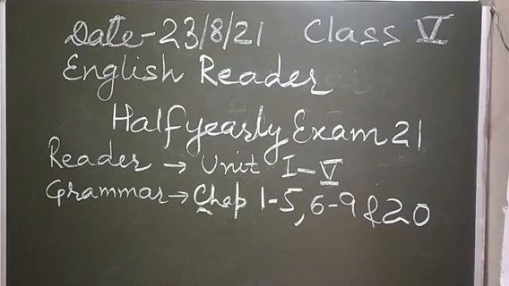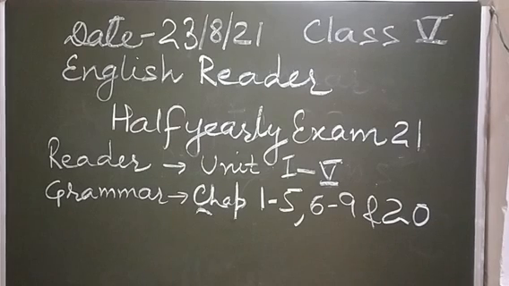Let us move ahead with the revision work for half-yearly, children. In our previous class, we had started with grammar and revised it from chapter number 6 to 9 and chapter number 20. Today, we will revise from the reader book. The reader book for the half-yearly syllabus comprises unit 1 to 5, wherein unit 1 and 2 you have already revised for periodic test 1, and today we will be revising units 3, 4 and 5. So let us come to the book and see what all we had studied and what is more to be practiced for your exam. So let us start.